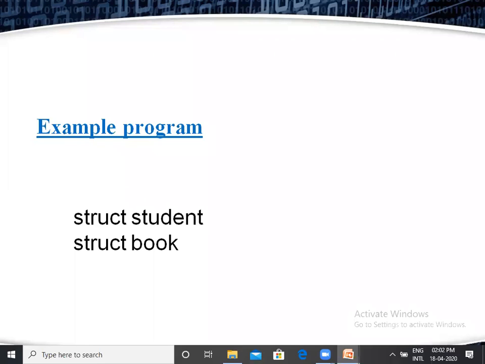Next, book: title of the book, author of the book, total number of pages, and price. And you can add more members, not only three or four. You can add more elements or members. Let us verify the program and go to the programming level.